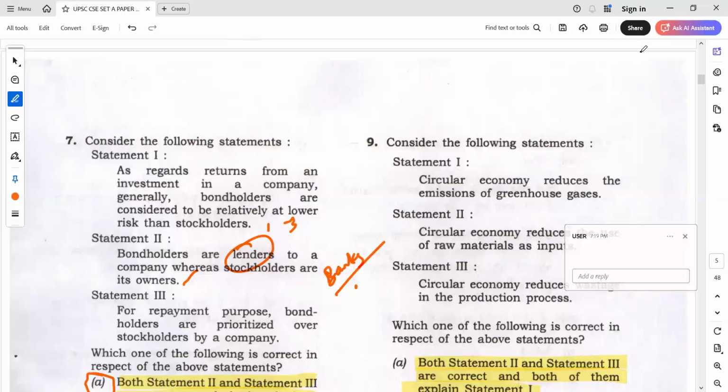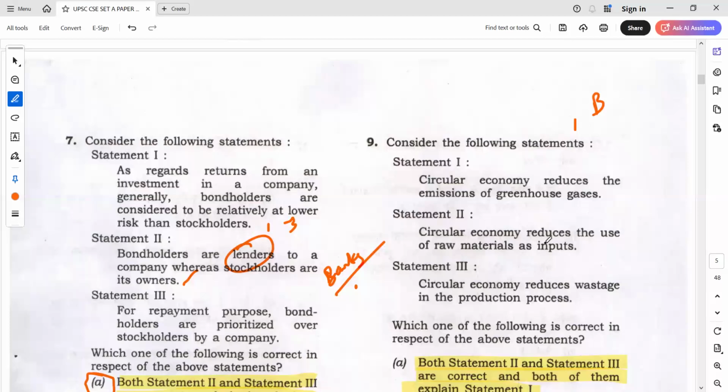Next, circular economy. Yes, here most of the students have doubt. Again, I will tell you the same thing. First of all, is circular economy broad or narrow? Definitely, circular economy is broad. Now, if circular economy is broad, I'll try because again: circular economy reduces the emissions of greenhouse gases because circular economy reduces the use of raw materials as inputs. Is it making sense? Positive or negative?